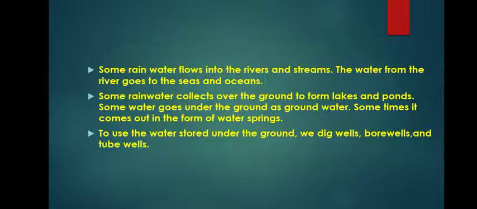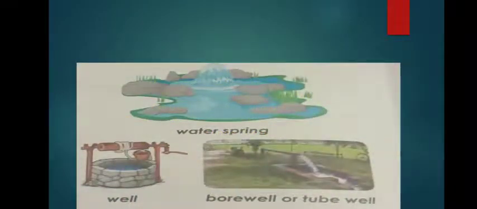All water collected from the rain goes to the sea and ocean, and it also increases groundwater level. Water spring, you can see the picture. Well, bore well or tube well, you can see the picture. What is a water spring? I hope now you come to know.